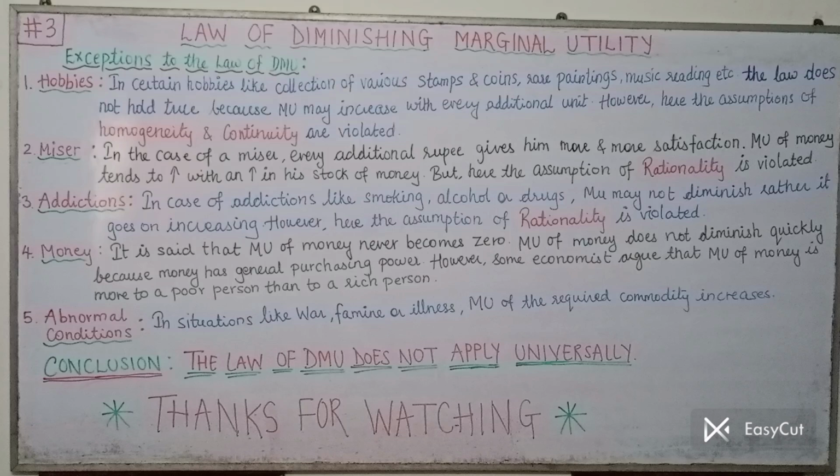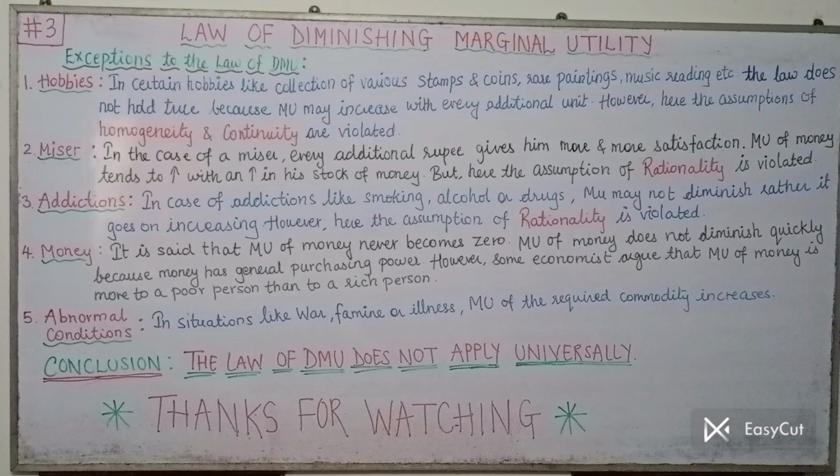Now let us move on to the last exception, that is abnormal conditions. There are abnormal conditions in the country, in our area, our surroundings. In situations, especially countrywide, like war, famine, or illness, whatever is the required commodity at that moment, the marginal utility of that particular commodity tends to increase.